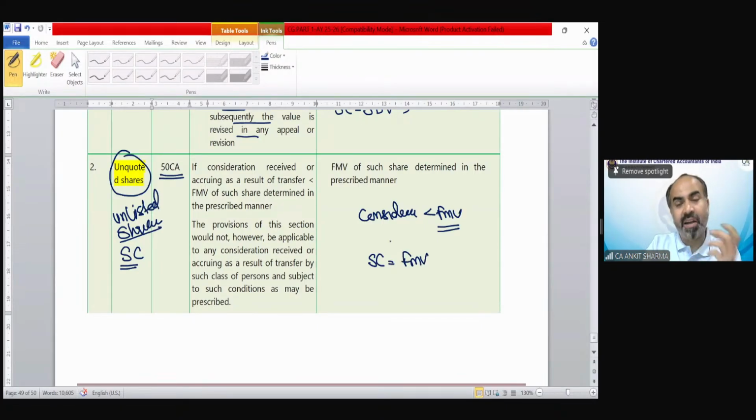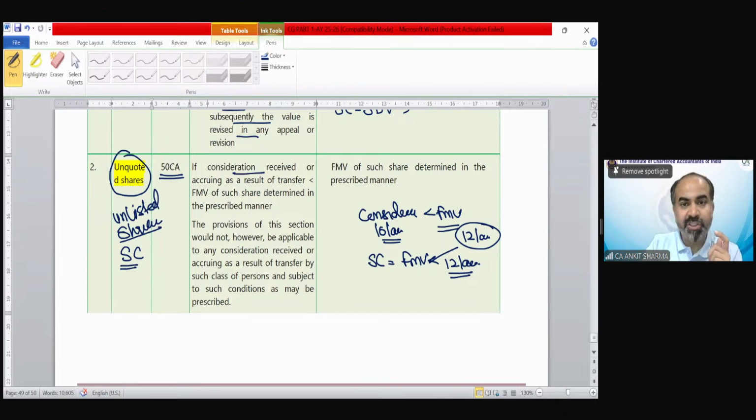So if you said the consideration is 10 lakh rupees, I have transferred those shares for 10 lakh, but the market value is suppose 12 lakh rupees, then for the purpose of capital gain, we will take 12 lakh rupees as sale consideration.